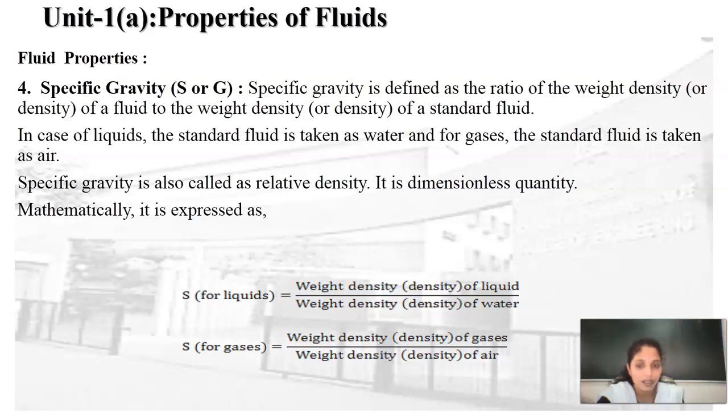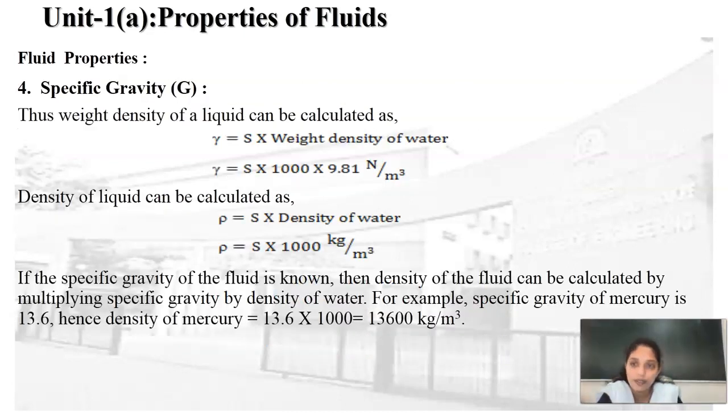And in case of the gases, specific gravity is given by weight density or density of the gas upon weight density or density of the air. From this specific gravity term, if we want to calculate the weight density of the liquid, it can be determined as specific gravity into weight density of the water, that is gamma is equal to S into 1000 into 9.81, or S into 9810 Newton per meter cube.